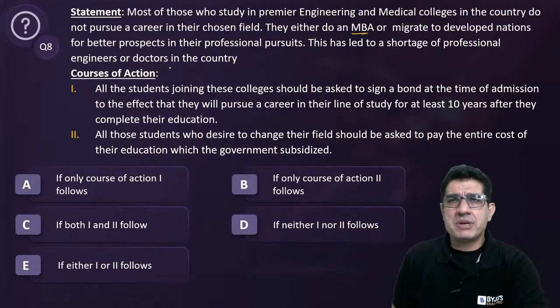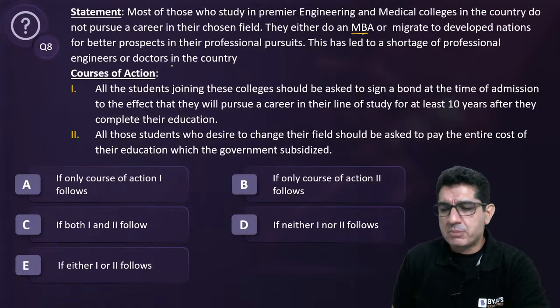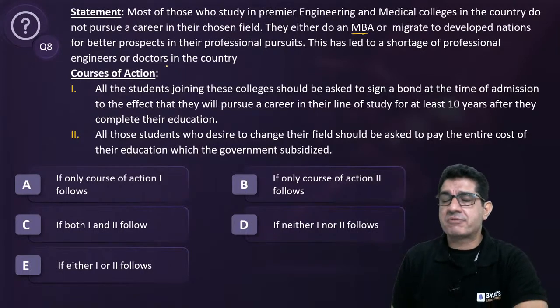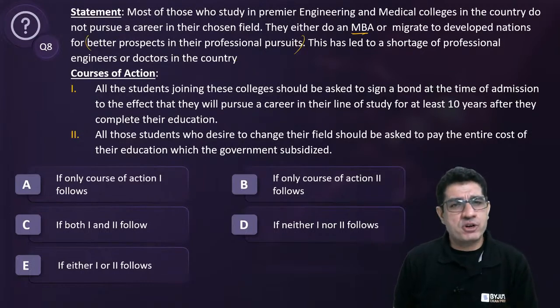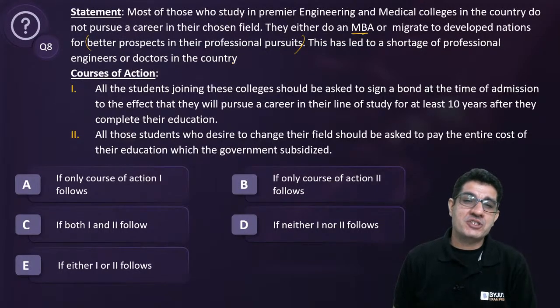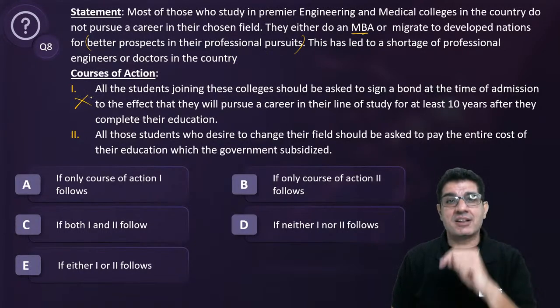So they're not doing MBA. An engineer is not doing an MBA, an MBBS is not doing an MBA. They're still sticking to their field, but they can still move out for better prospects, and you'd still have a shortage. So how does FIRST help you take care of your challenge? So FIRST is missing out on something very important, right? That they need to stay in the country.